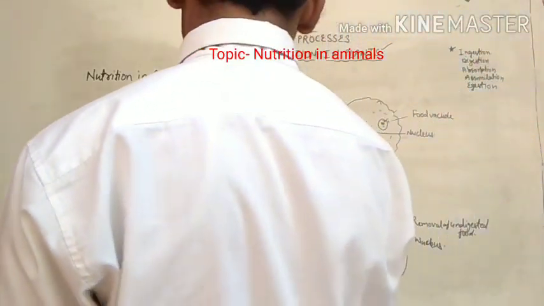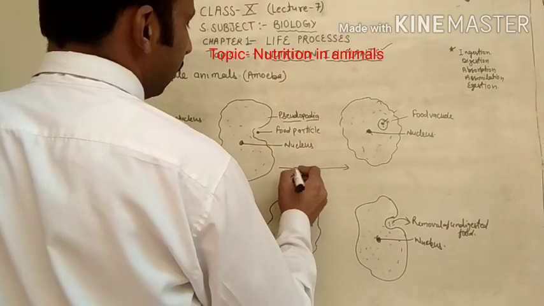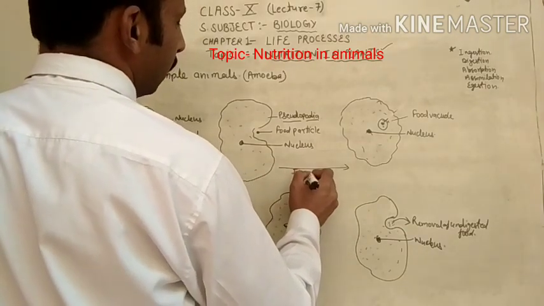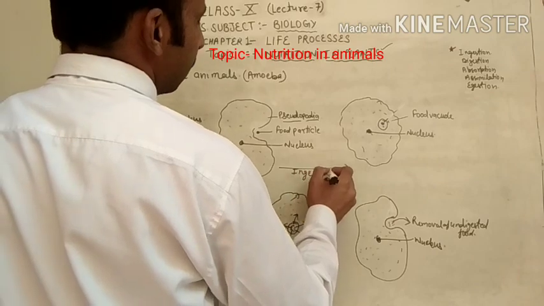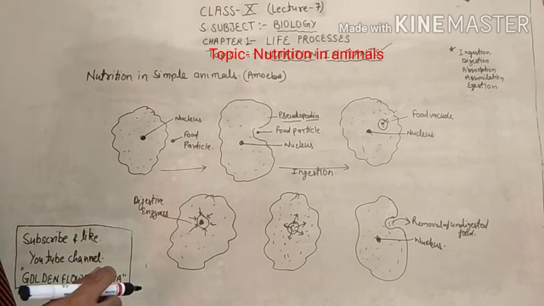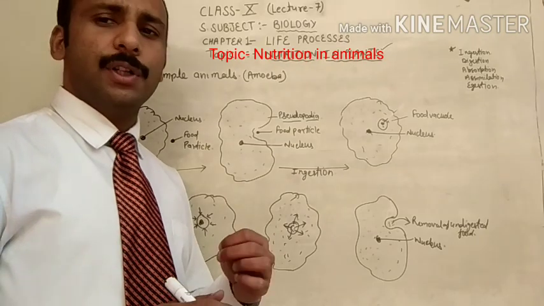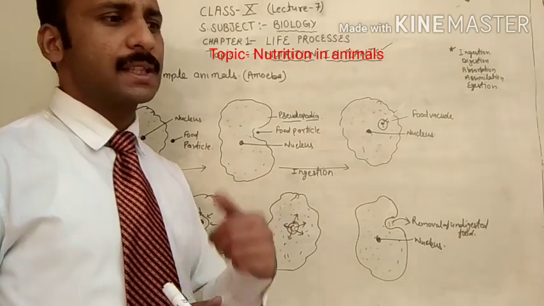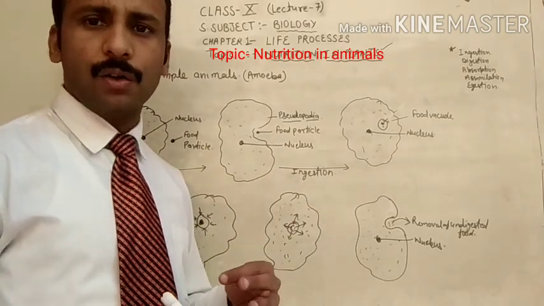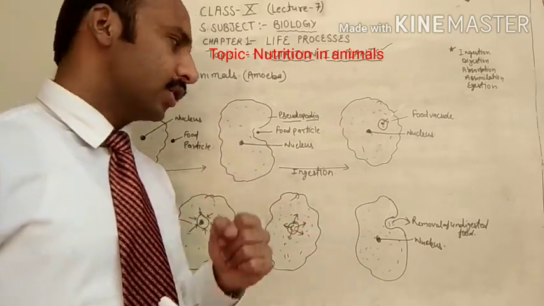These three steps are the ingestion. In the last video we discussed what ingestion is. Ingestion means the process of taking food to inside the body.